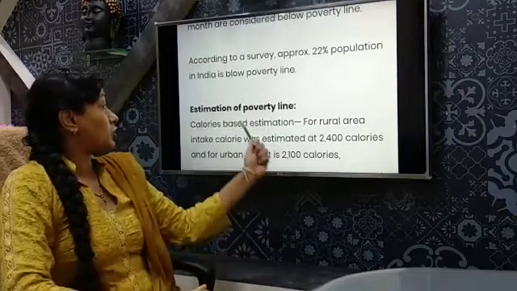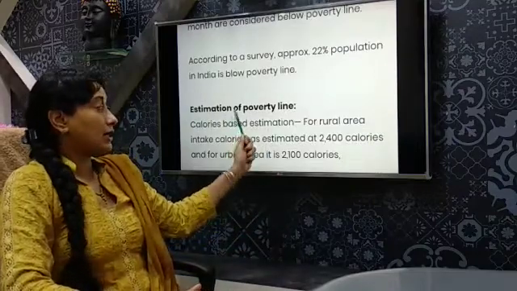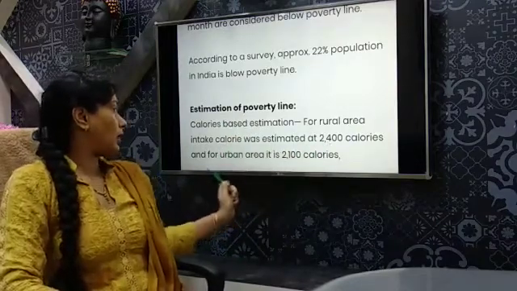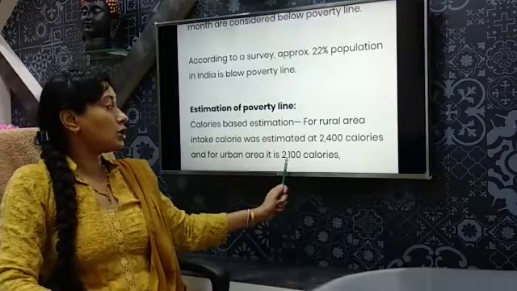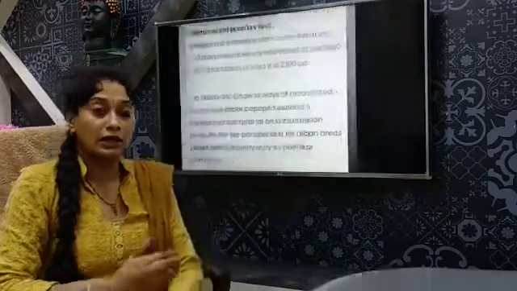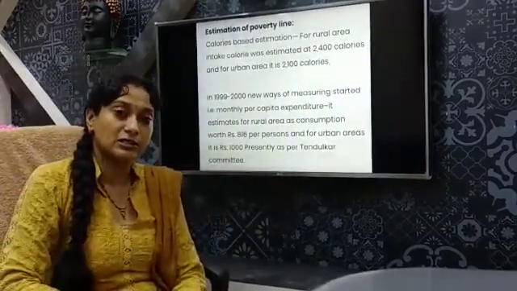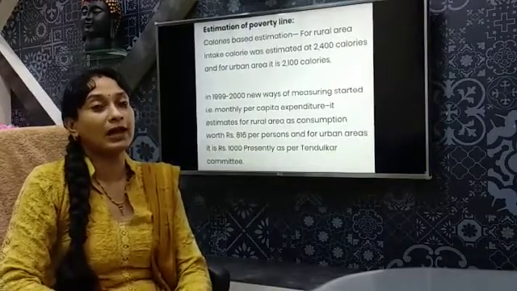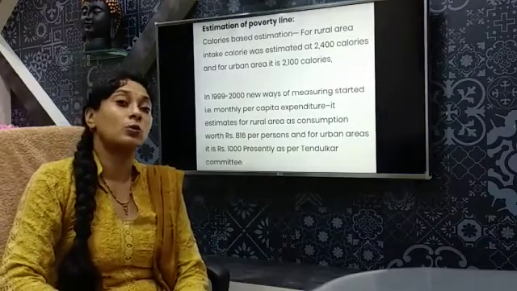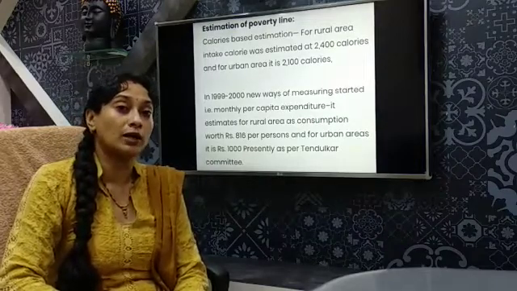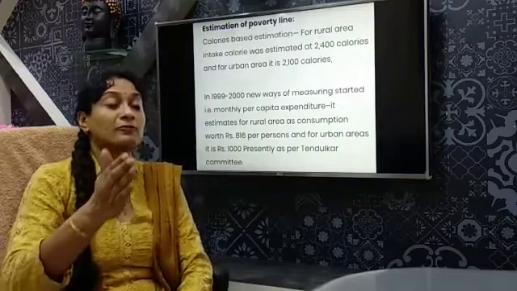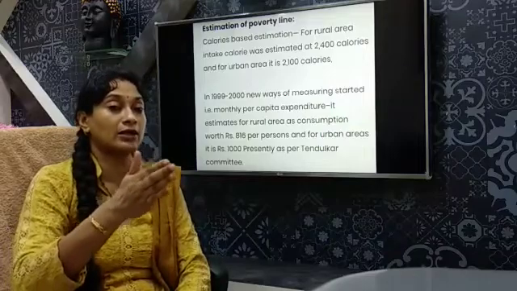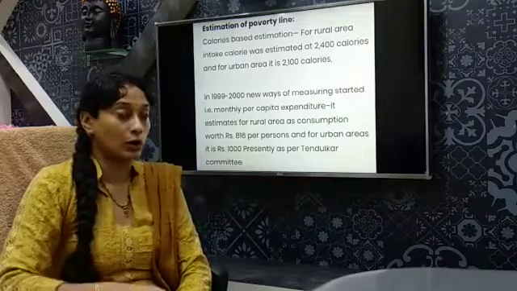Now estimation of poverty line, as I said, for rural areas the intake of calories was 2400 and in urban areas it is 2100. Initially we have discussed this as a general idea related to poverty, and again the poverty line has been set as the standard to estimate the people who are poor, who cannot provide themselves with a calorie requirement of 2100 in urban and 2400 calories per person per day in rural areas.